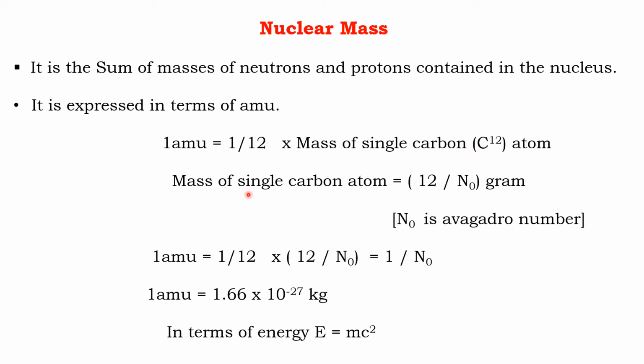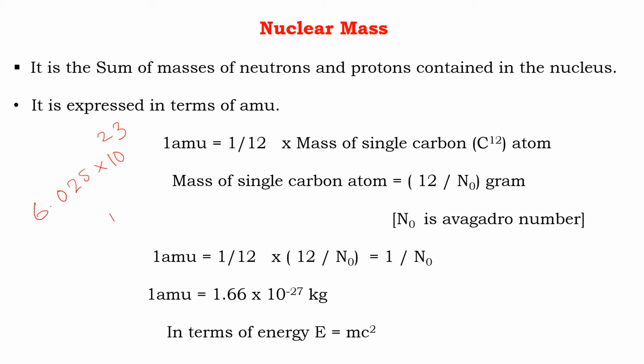We know that every element contains Avogadro number of atoms in it. This Avogadro number is 6.025 into 10 raised to 23. The atomic mass of carbon-12 is taken as 12 on the physical system of atomic weight. And we know that the number of atoms equal to the Avogadro number of an element have a mass in grams equal to its atomic weight. Hence, the Avogadro number of atoms of the carbon-12 isotope have a mass equal to 12 gram.